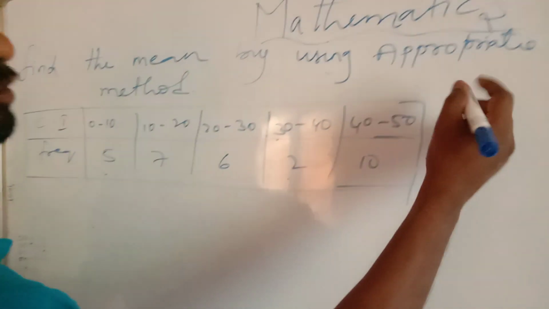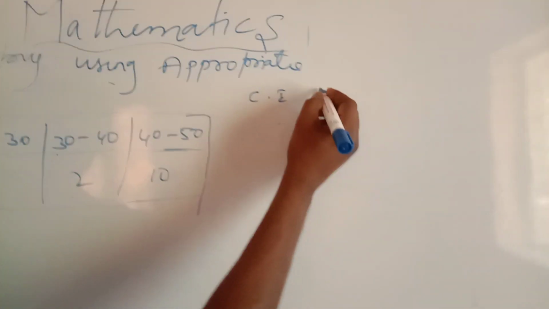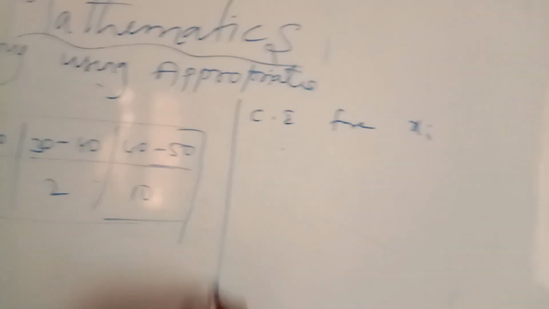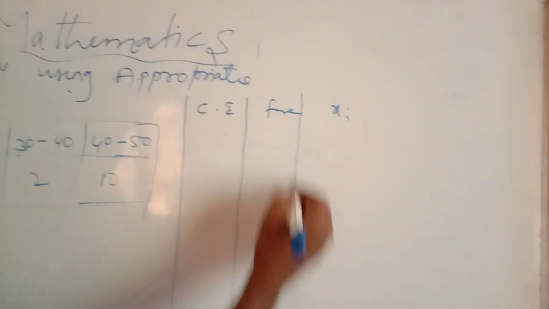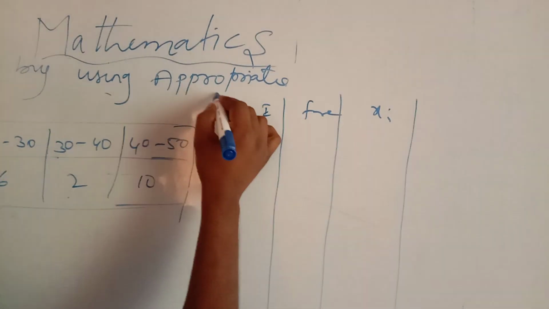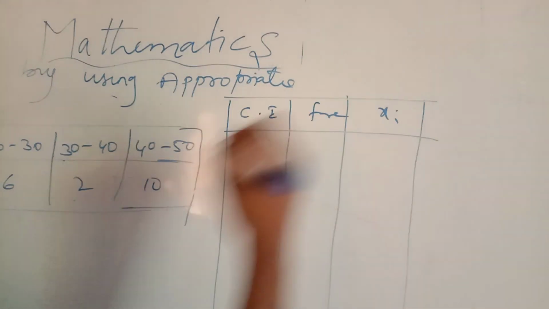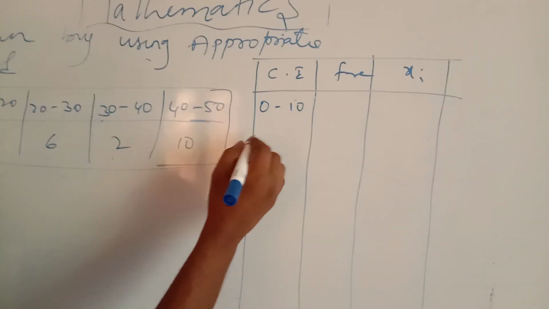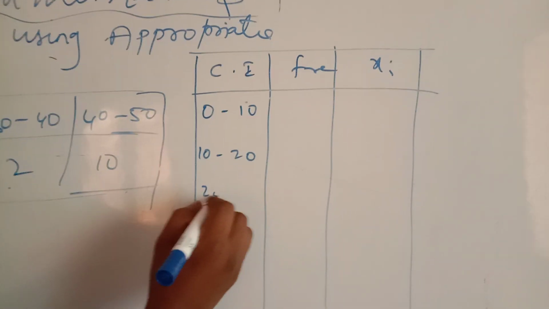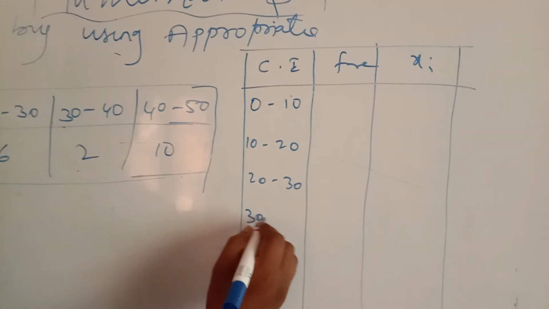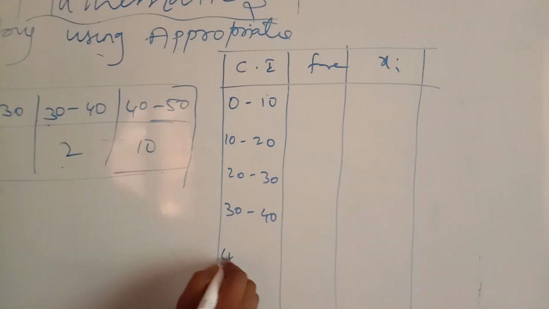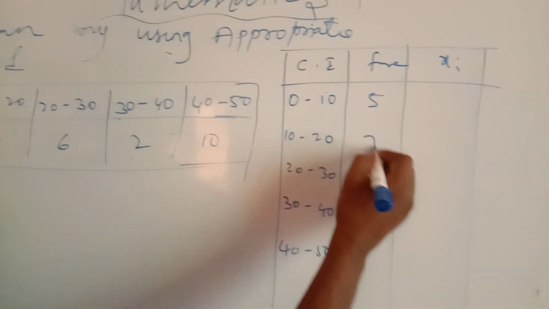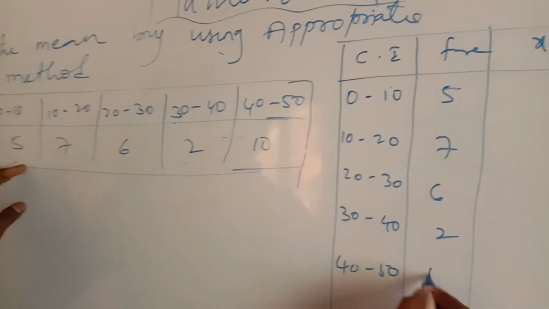Make columns for class interval, frequency, and xi: 0 to 10, 10 to 20, 20 to 30, 30 to 40, 40 to 50, with frequencies 5, 7, 6, 2, 10.